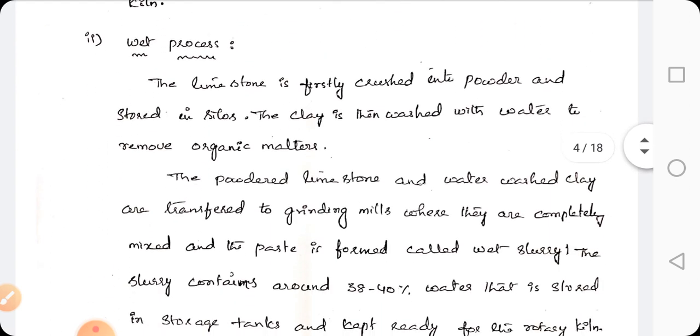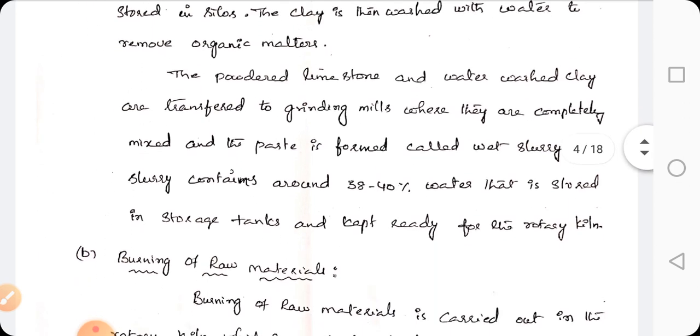And then in wet process, first calcareous material is crushed into powder and argillaceous material along with water is made into a paste, and these two are mixed. That is called a wet slurry. This wet slurry is stored in silos and kept aside for the next process, that is burning.